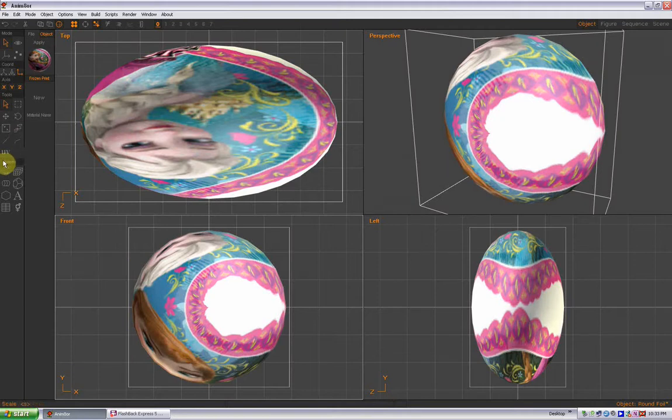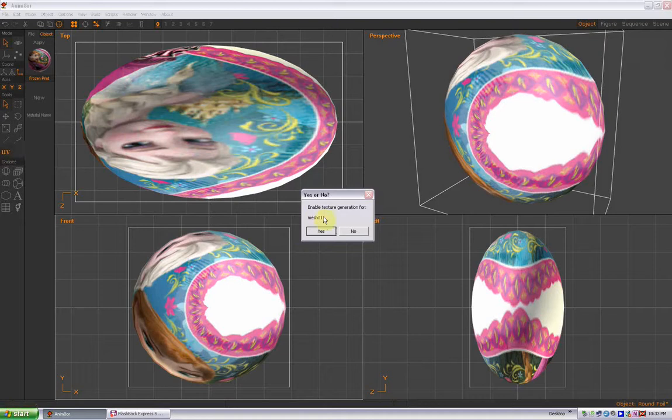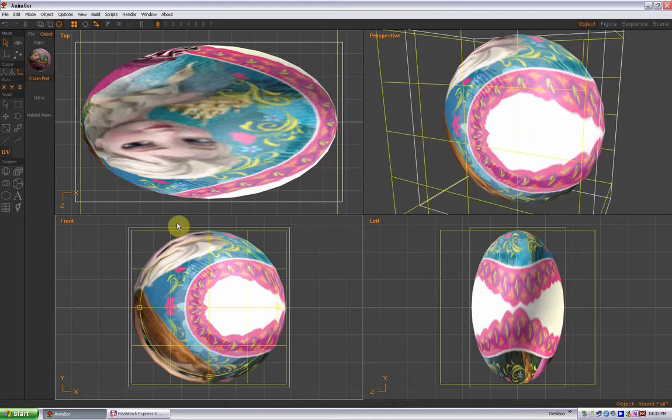So the next thing you're going to do is go to here. This tool is called the Texture UV. Select that, and it's going to ask you, would you like to enable texture generation for Mesh 01? Select yes. Okay, and now you have this cool yellow box around the image.